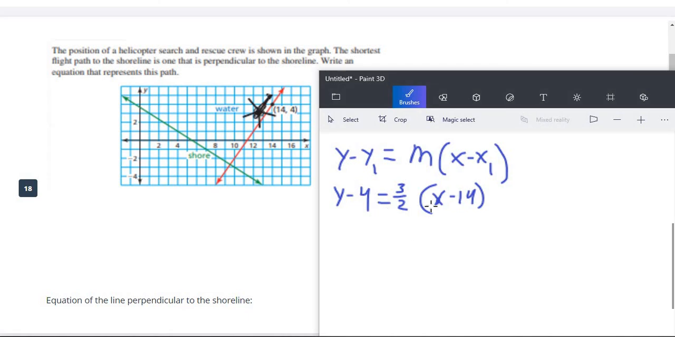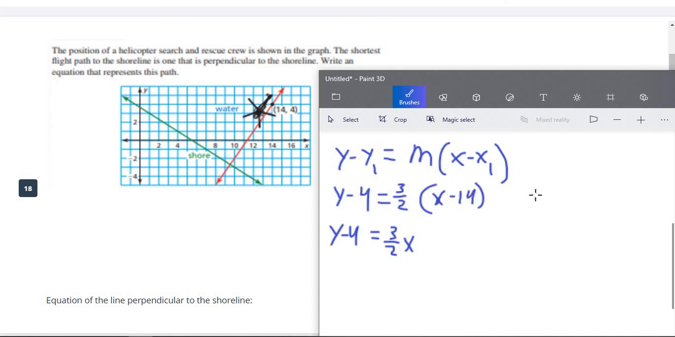Alright, so now we need to use that two-step process to solve. In our first step, our left side is going to stay the same, and on our right side we have to distribute 3 over 2 into both of the terms in the parentheses. So 3 over 2x just becomes 3 over 2x. And then 3 over 2 times 14.